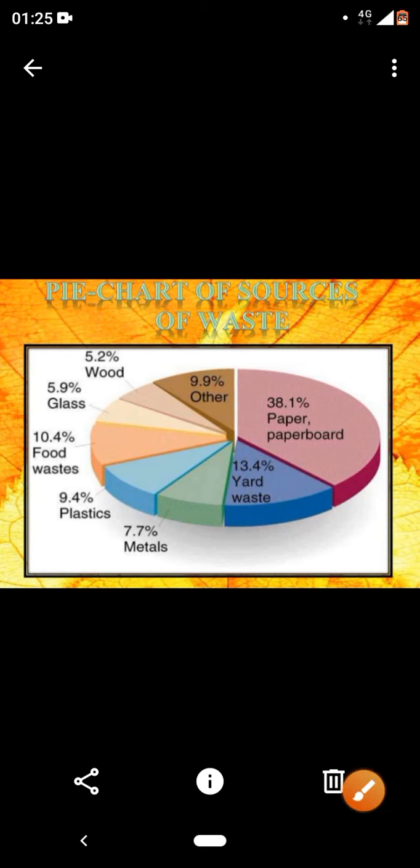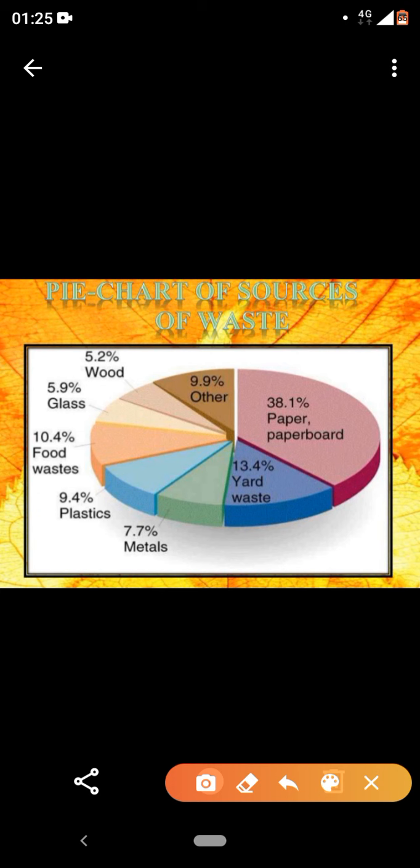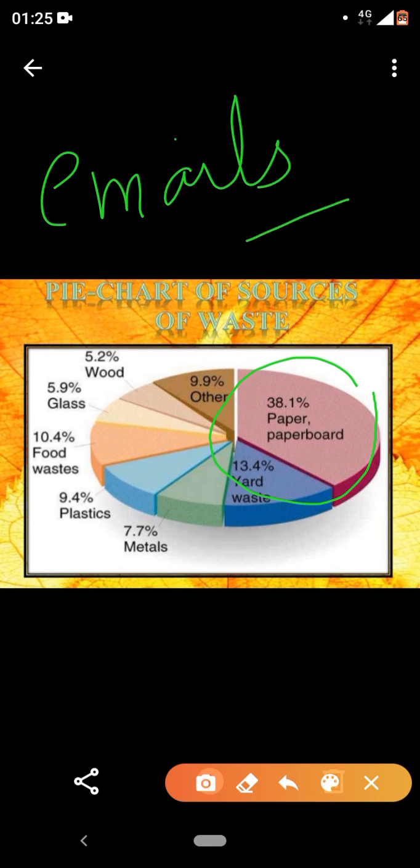Next, let's have the data comparison with the help of a pie chart, which is used for comparing data. If you see, the maximum production of waste is of paper and paperboard. That is why we promote more of online emails. I promote make use of emails. Wherever it's necessary, there only use the paper. Otherwise, make very less use of paper, because by that you are saving trees, you are saving the environment, you are saving biodiversity. Are we clear?